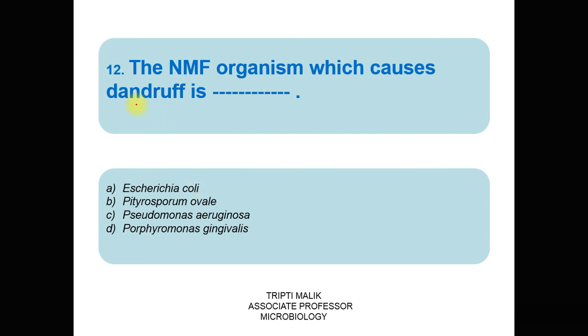Question number 12. The normal microbial flora organism which causes dandruff is A. Escherichia coli, B. Pityrosporum ovale, C. Pseudomonas aeruginosa, D. Porphyromonas gingivalis. The correct answer is Pityrosporum ovale.